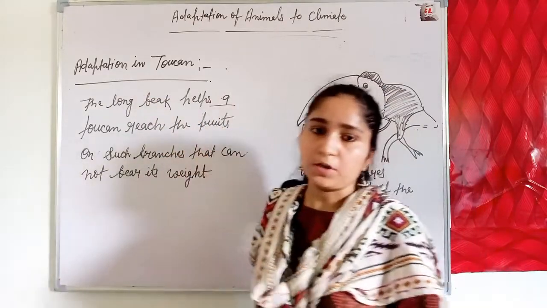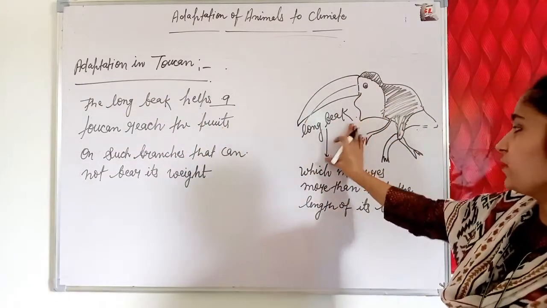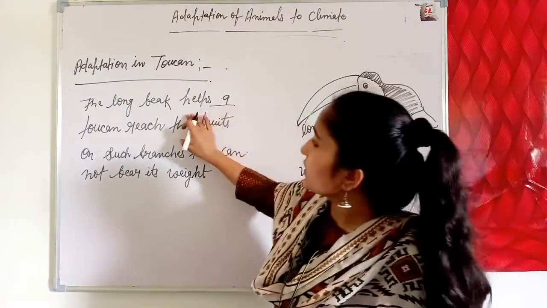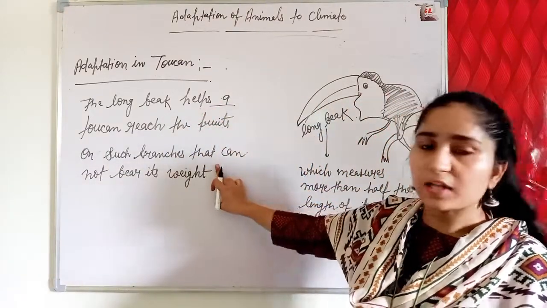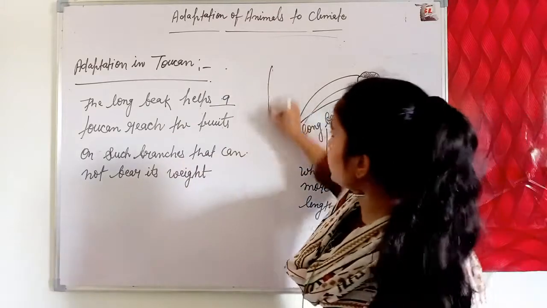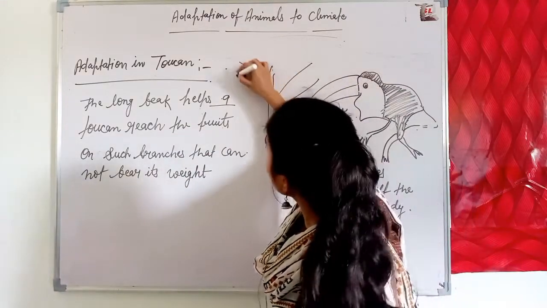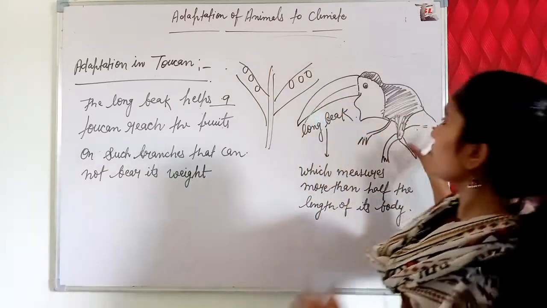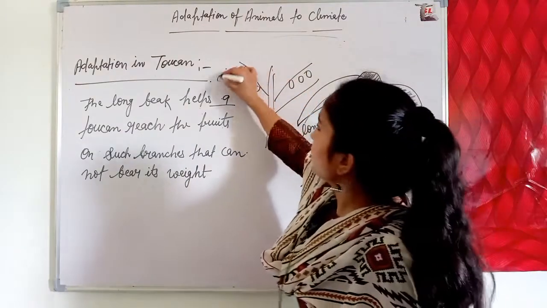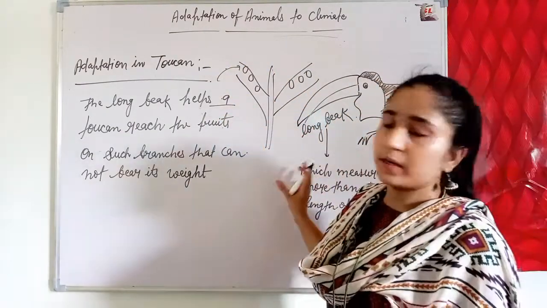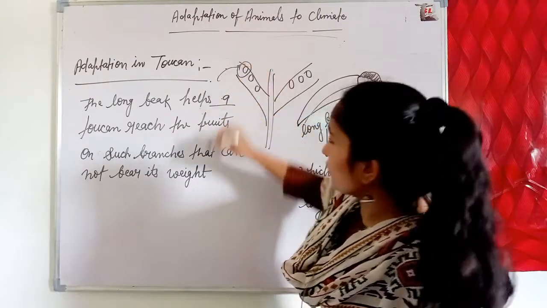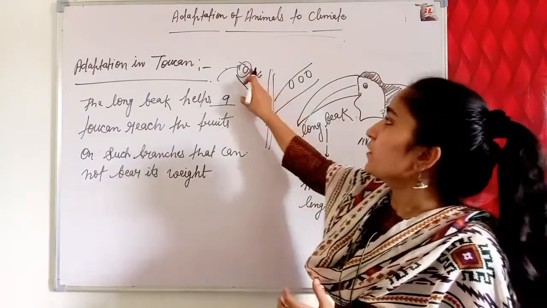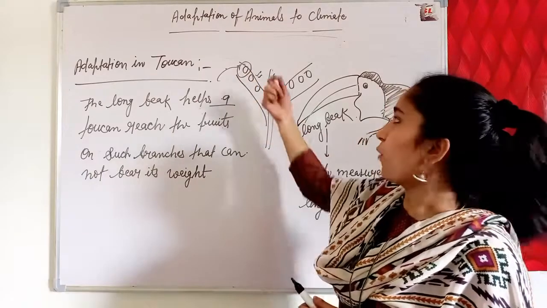Now, adaptation in the toucan. The toucan is a bird and it has a long beak that measures more than half the length of its body. The long beak helps a toucan reach fruits on branches that cannot bear its weight. Like this tree, having weak branches with fruits attached, the toucan uses its long beak to pick up these fruits directly from the weak branches.